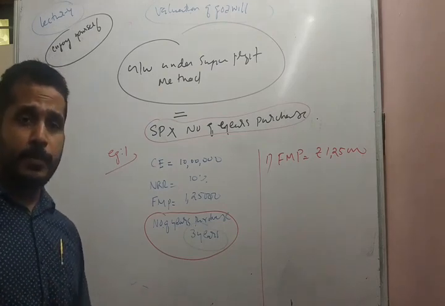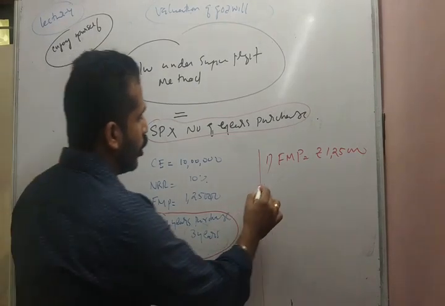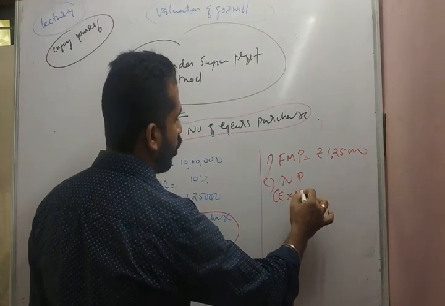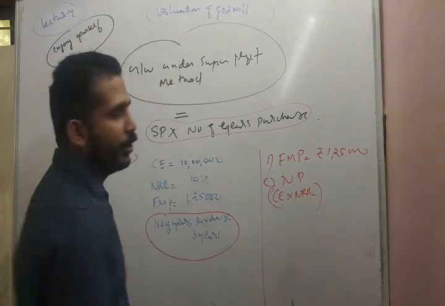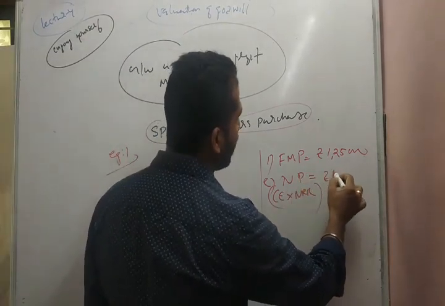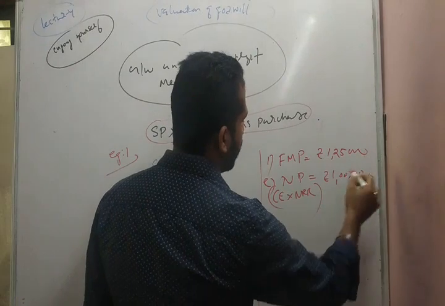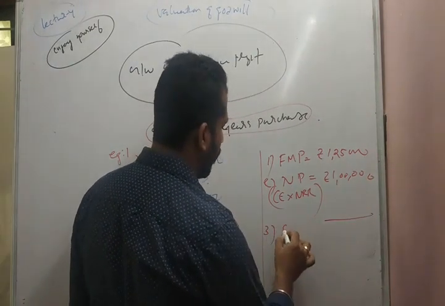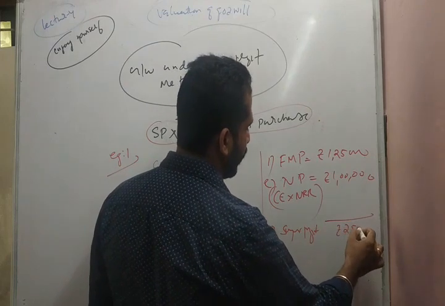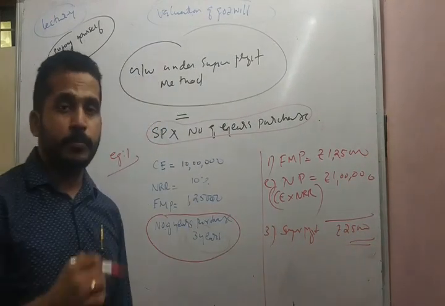Then what is the normal profit? Normal profit is equal to, we know, capital employed into normal rate of return. 10 lakhs into 10%, we will get rupees 1 lakh. So what is the super profit? Super profit is equal to rupees 25,000. So we have arrived at the super profit.